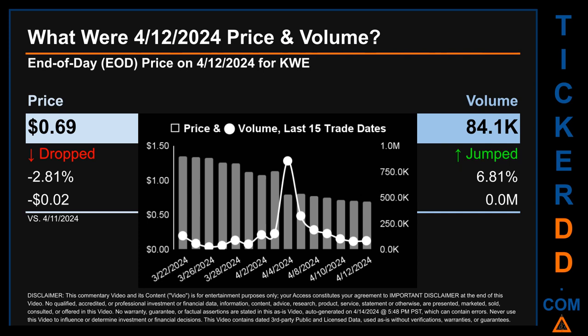Across a range of 66 cents, the max and minimum end-of-day price were respectively 1.35 and 0.69. Volume saw a range of 830.8 thousand, from a day low of 24.7 thousand to a day high of 855.5 thousand.